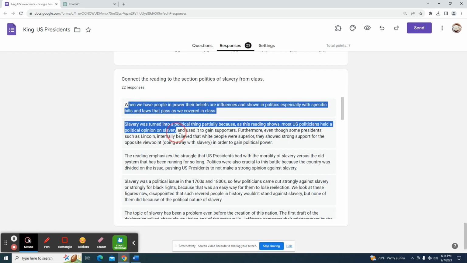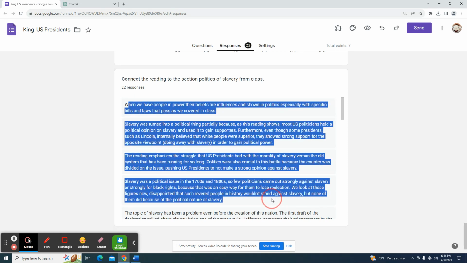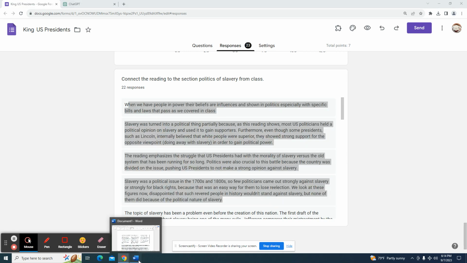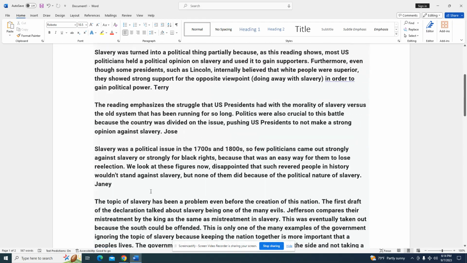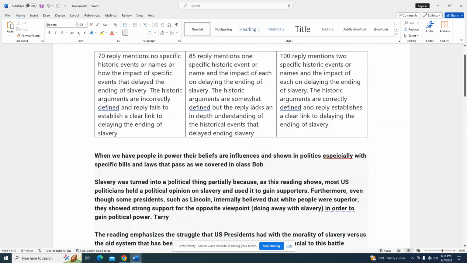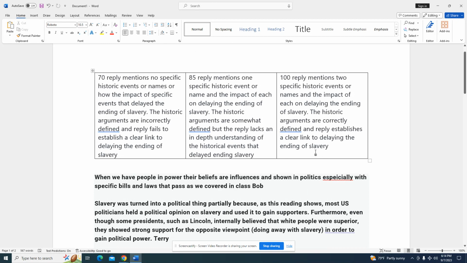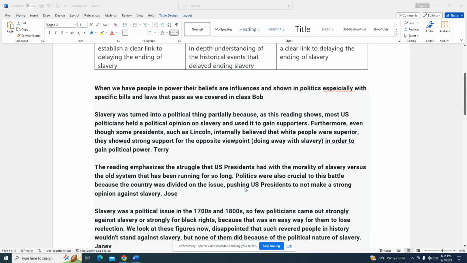What I did was, and it's as simple as just copying this text and then pasting it into AI. But what I did here was I just made up some fake names. So what we're going to do here is we're going to take this rubric and we're going to give AI this prompt.